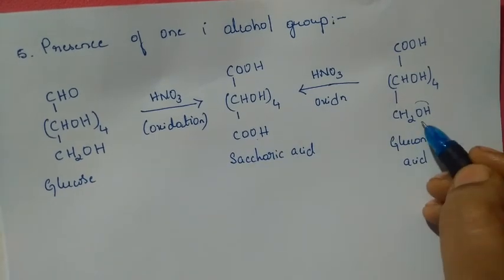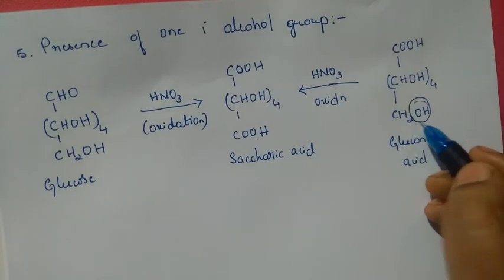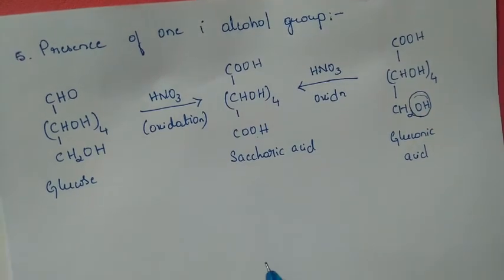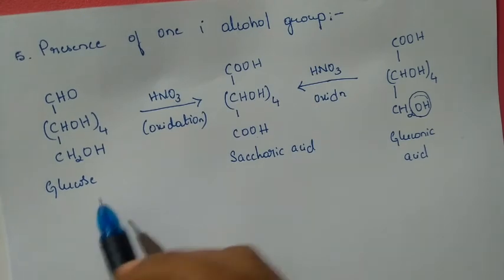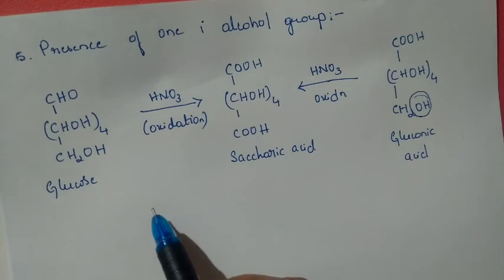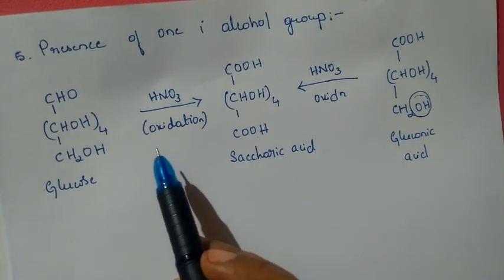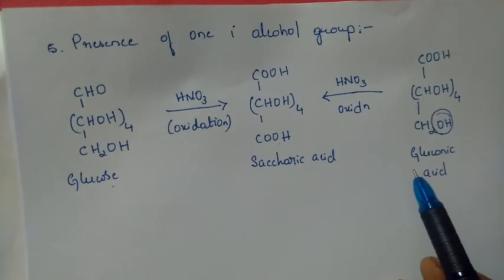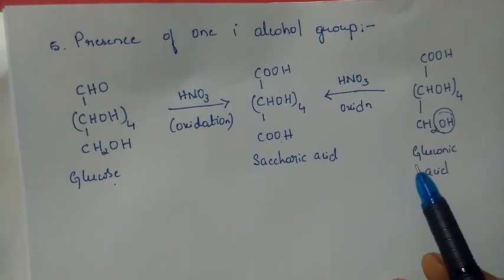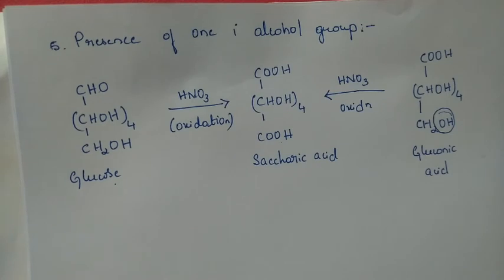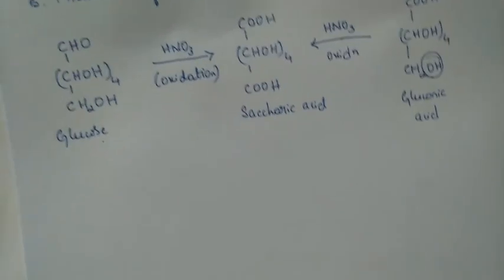That means there is a presence of one primary alcoholic group. So it indicates the presence of a primary alcoholic group. So in the explanation, you can write it as: on oxidation with nitric acid, both glucose and gluconic acid give rise to saccharic acid. The formation of saccharic acid in both oxidation reactions indicates that there is a presence of one primary alcoholic group.